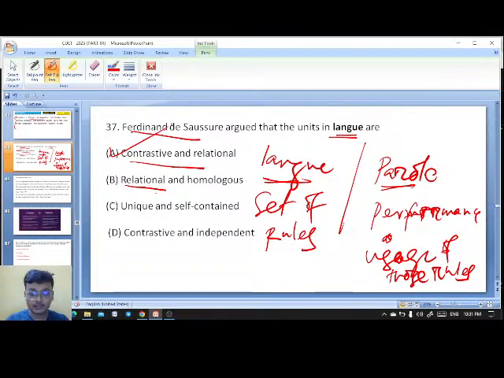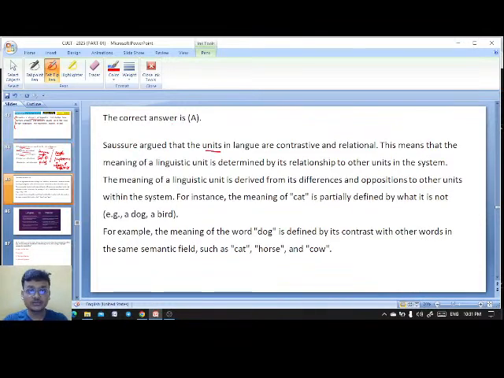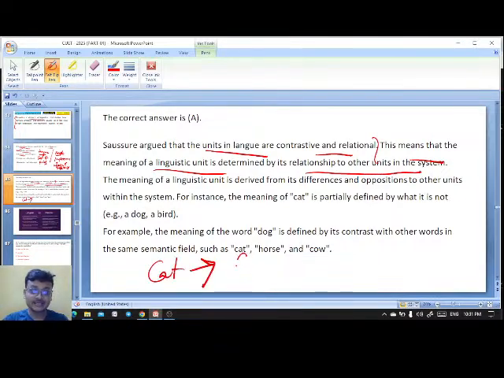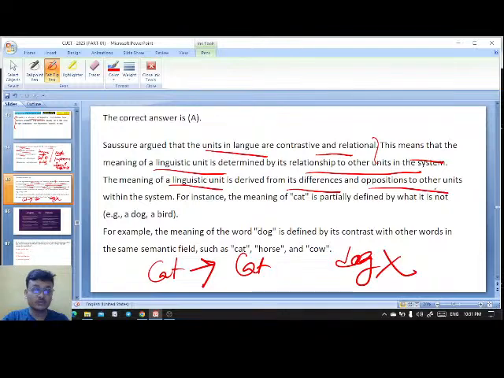Here you see, Saussure argued that the units in language are contrastive and relational. This means that the meaning of a linguistic unit is determined by its relationship to other units in the system. So a cat is a cat because it is not a dog. The meaning of a linguistic unit is derived from its differences and opposition to the other units within the system.